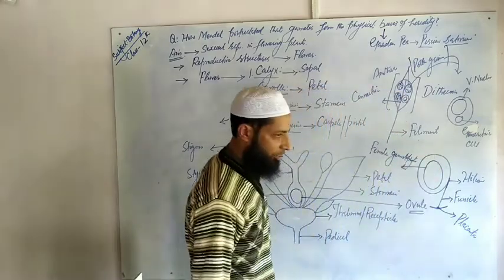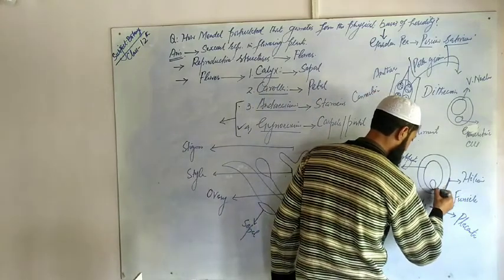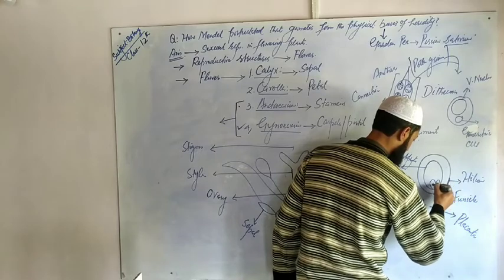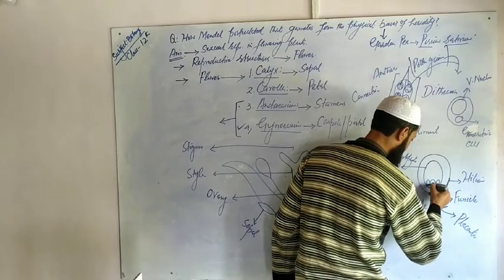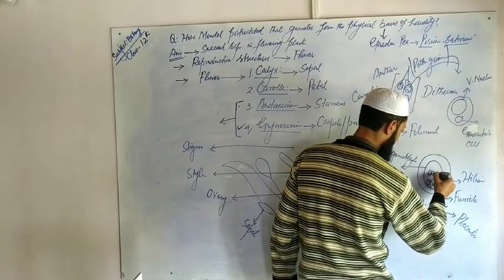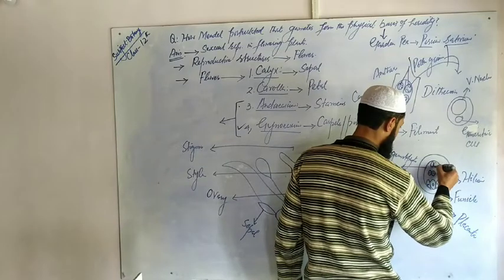This female gametophyte contains cells like the central egg cell, surrounded by two bodyguards called synergids, and two polar nuclei at the center. Then you have three antipodals